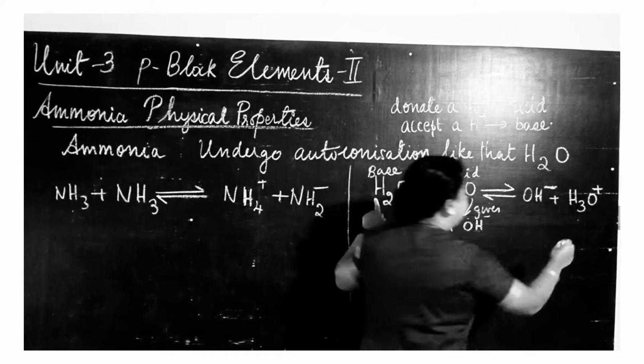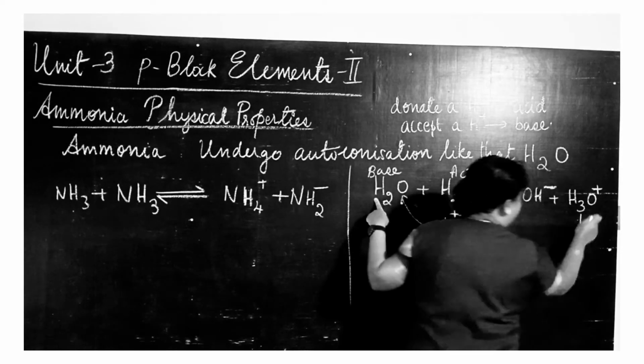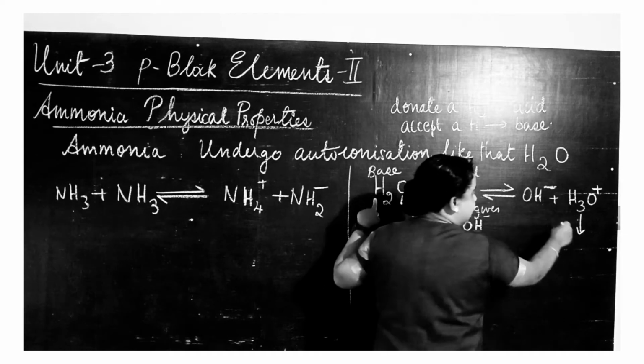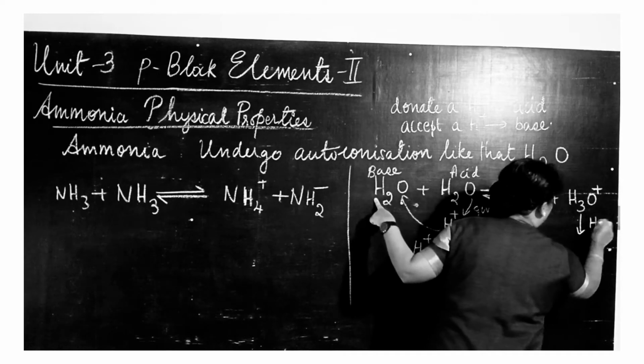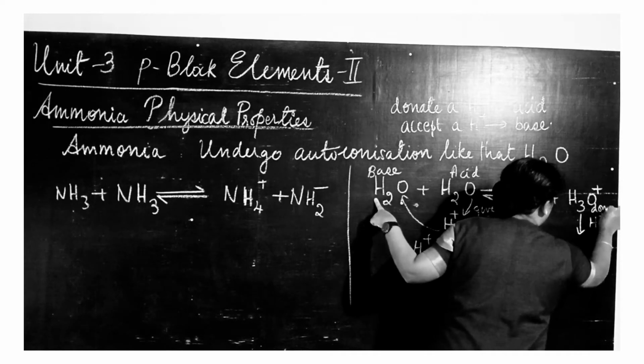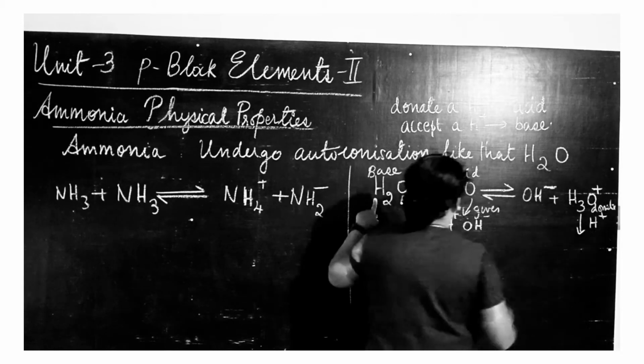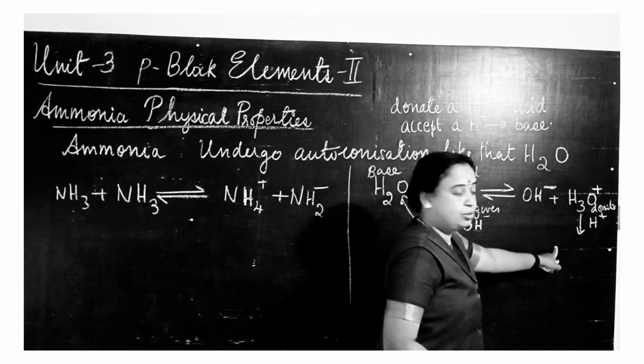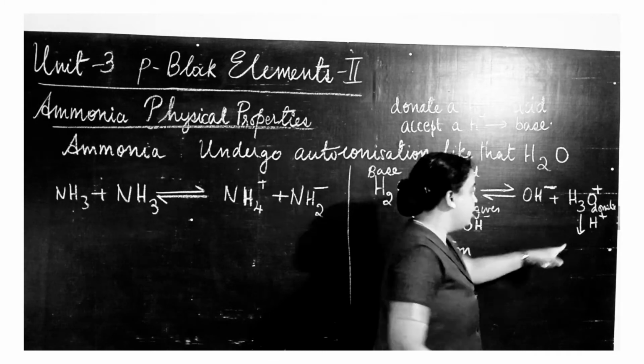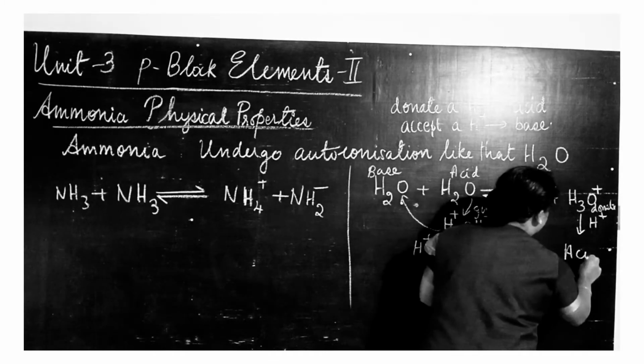Understood? Now this H3O plus ion also has H plus ion, so it can also donate the proton. Because it can donate a proton, this can be considered as an acid.